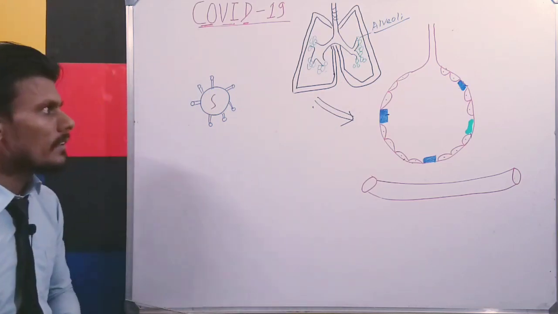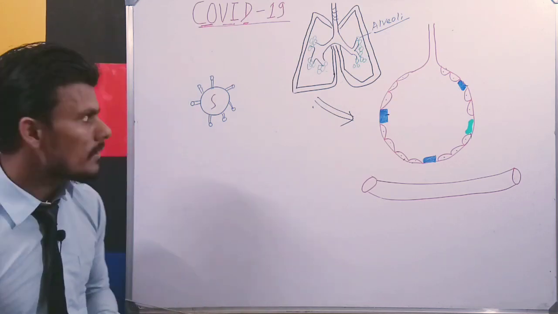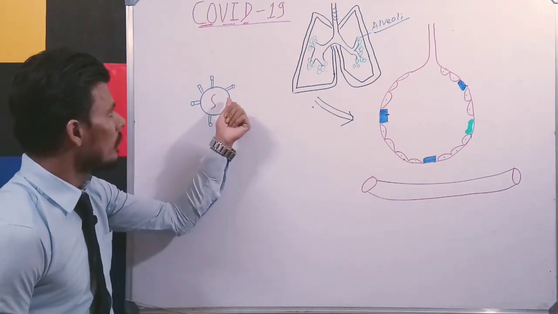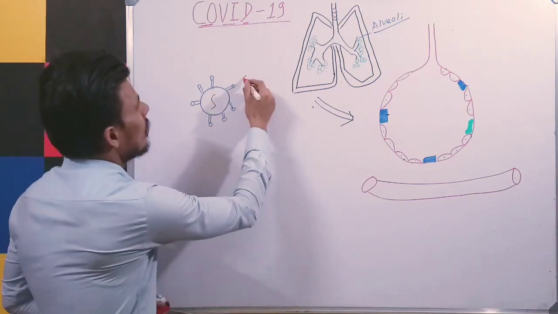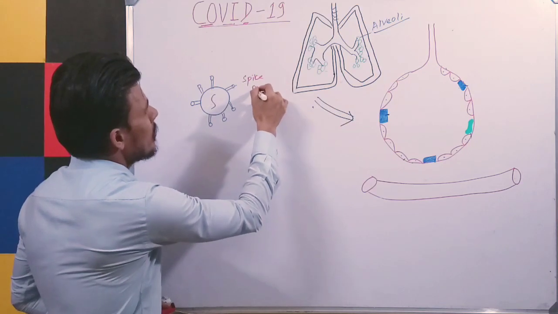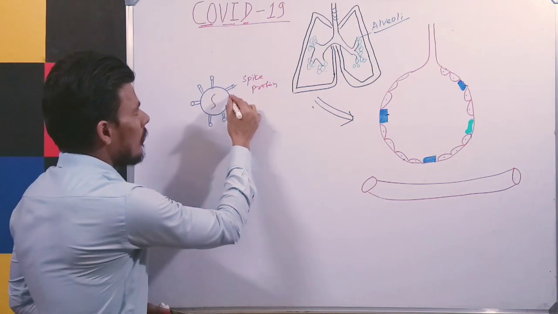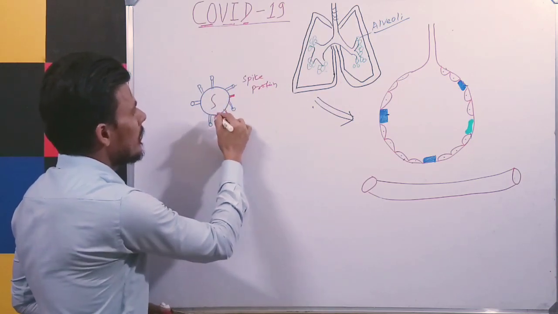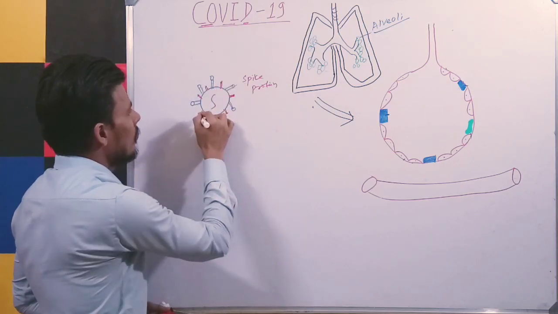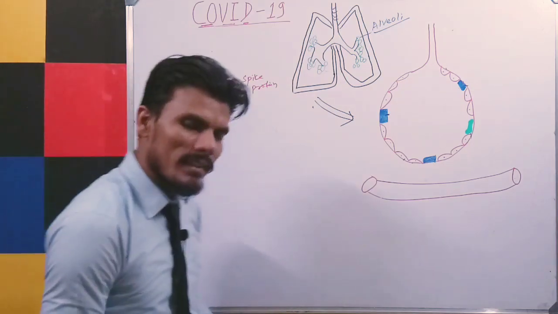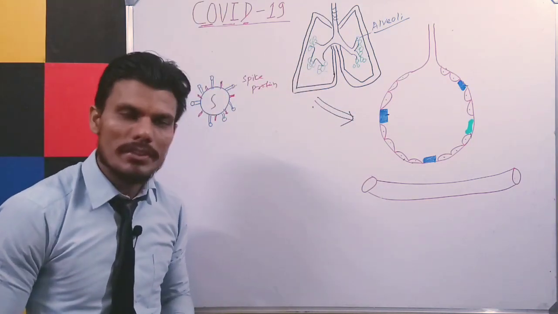of this disease. Now, as you know, it is caused by a SARS coronavirus, and I told you that this virus consists of a membrane, and these are spike protein, or you can say S protein, and then single stranded RNA, and all the other glucose molecules are embedded here. So once this virus has been ingested, it will damage our respiratory system.